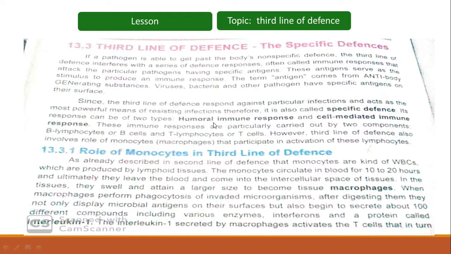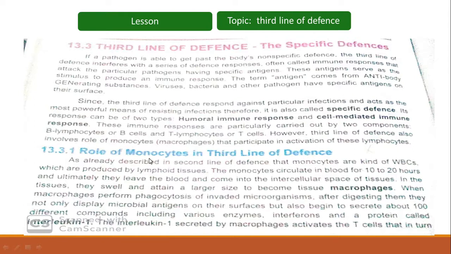So if we talk about the humoral immune response, it has been given this name because the substances involved are found in the humor or body fluids. And cell mediated immune response can be defined as activation of T cells by a specific antigen. These immune responses are particularly carried out by two components: B lymphocytes or B cells and T lymphocytes or T cells.